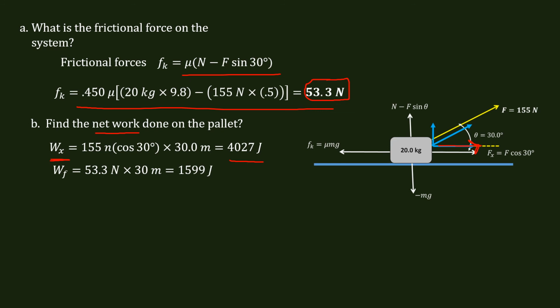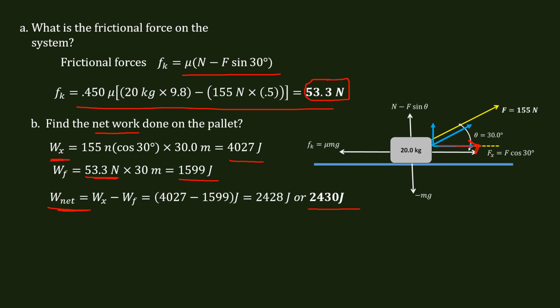Okay, so next we already found the force of friction, 53.3 newtons. Now we need to find the work that it does, the non-conservative work. So this is non-conservative, 1599. Now we don't really need to put a negative sign there, but for the next step we probably will. To find the net force, and this is what is left that's actually dragging the box forward, is going to be equal to what we found in Wx, 4,027 joules minus 1599 joules. Or we get roughly an answer of 2,430 joules.